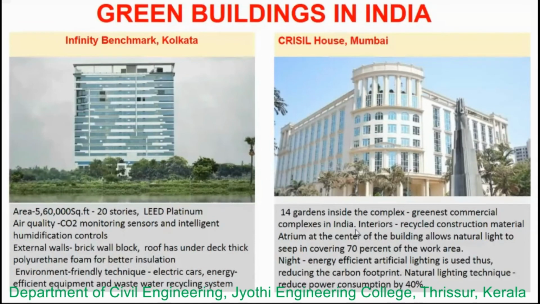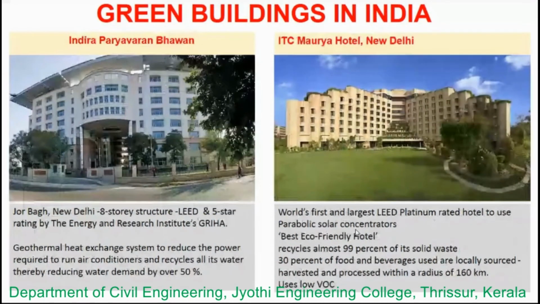Normally at night, energy efficient artificial lighting is used, thus reducing the carbon footprint. The natural lighting technique has helped to reduce power consumption by 40%. You can see the reduction in the power consumption.